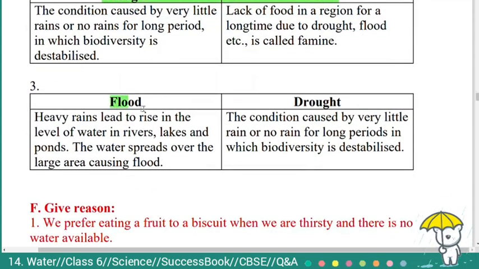Now the difference between flood and drought. Heavy rains lead to a rise in the level of water in rivers, lakes and ponds. The water spreads over a large area, causing flood. Drought is the condition caused by very little rain or no rain for long periods in which biodiversity is destabilized.